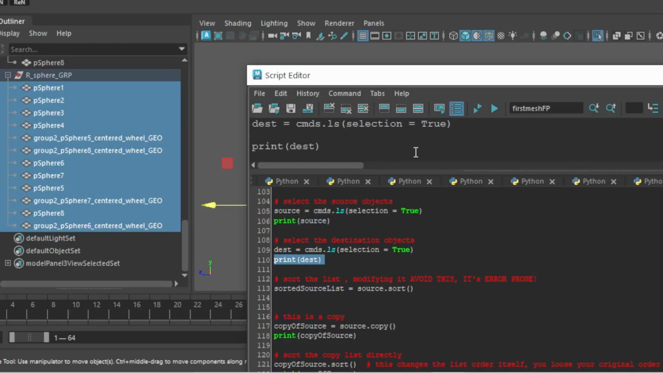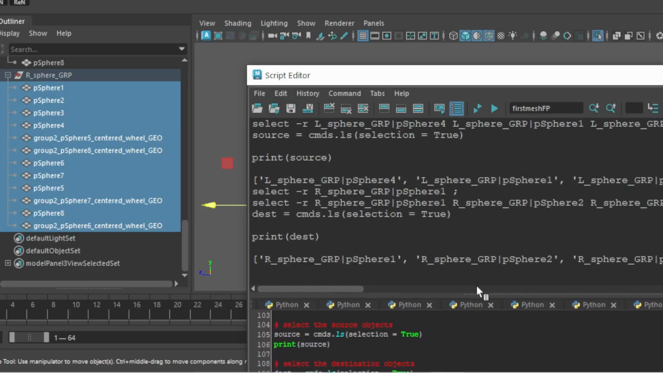Okay, so I can see, comparing these, that I've got this pSphere4 and this pSphere1. So those are not in the same order. Sorry, sphere 1 and then sphere 2, 2 and then 3. So it's out of order. That means if I try to use my rename method the way it is, it's going to rename this to this and this to this in the order that they exist in the list. So what I want to do is get them ordered the same so I can rename from one to the other.